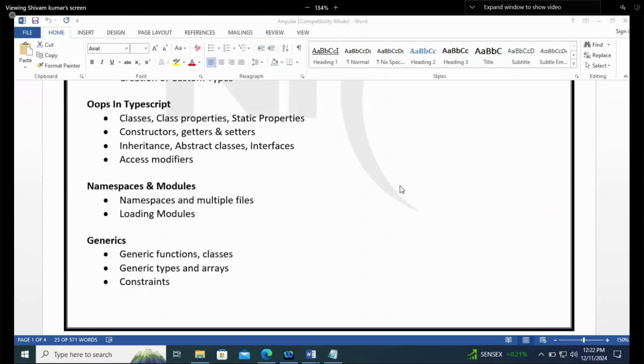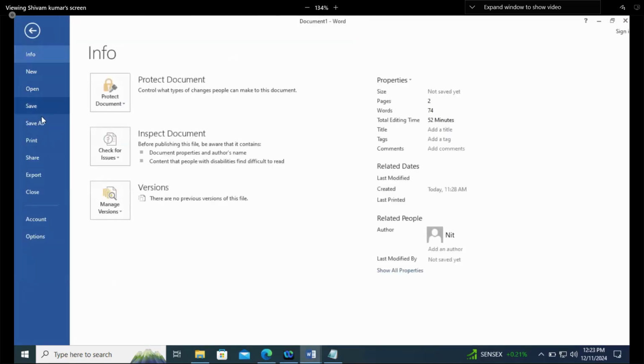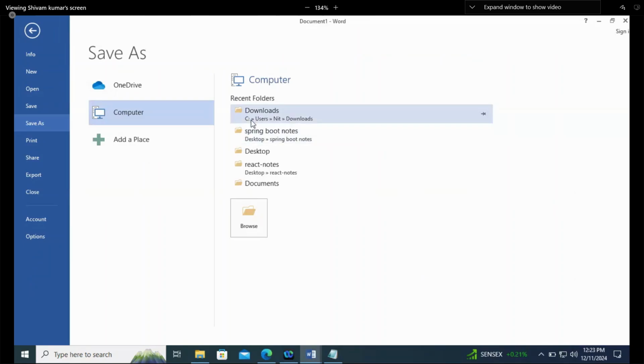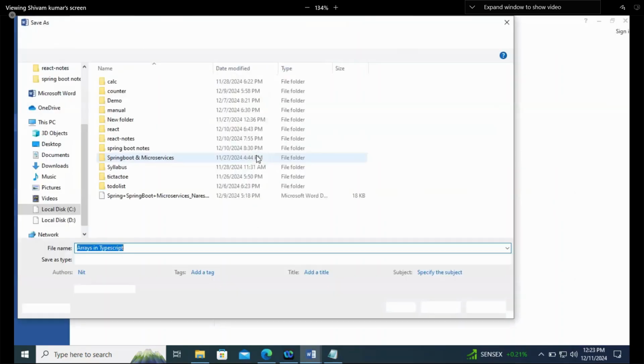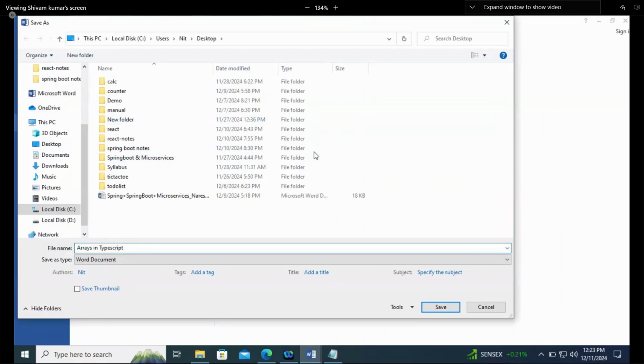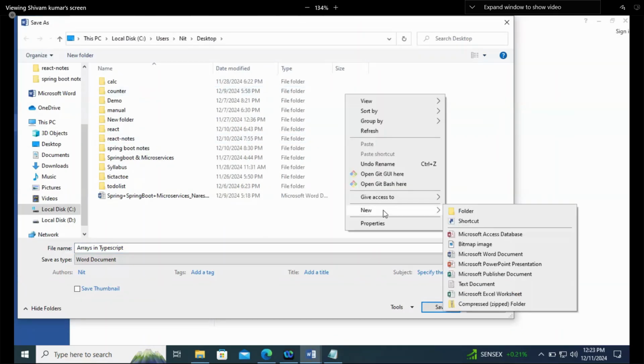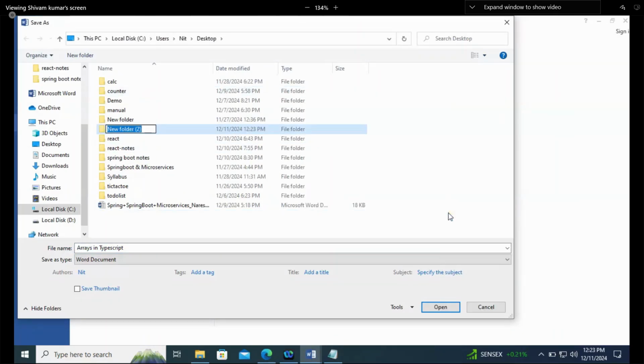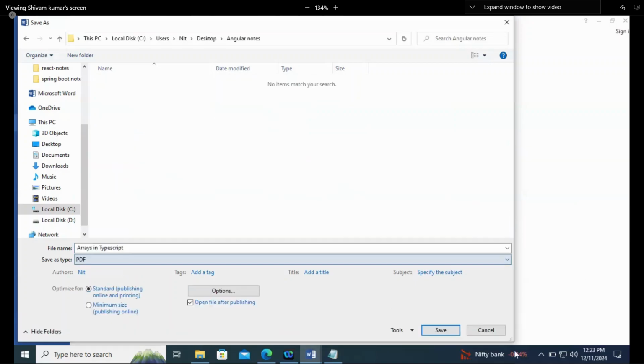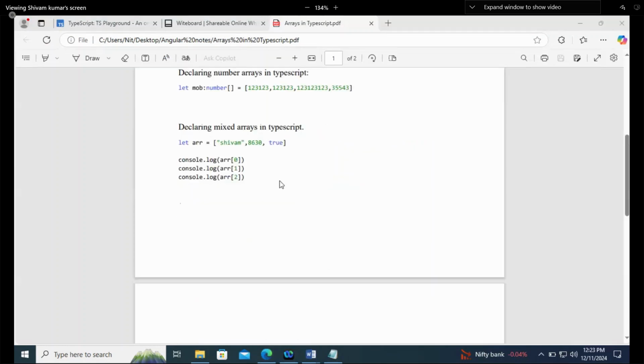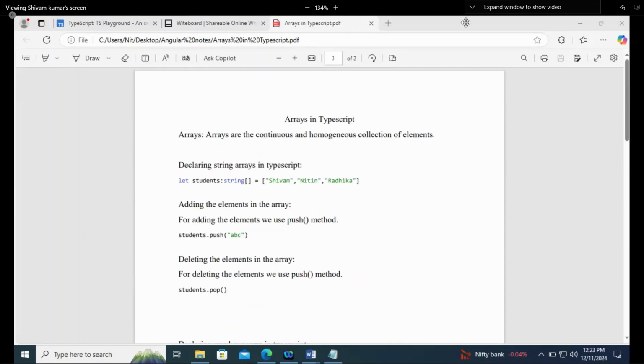Is there any question on arrays now? Just don't talk, guys. I really don't like this thing. If you have any doubt, just let me know. We can talk about that. Once I get the access to Google Classroom, I'll upload the notes. You can access those.